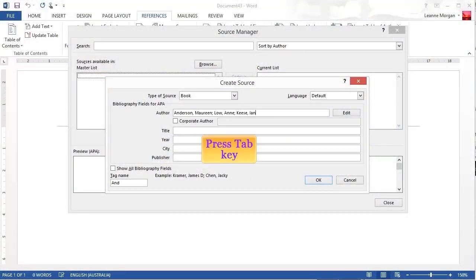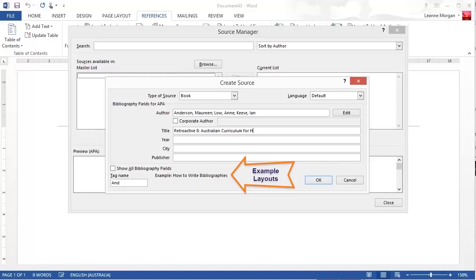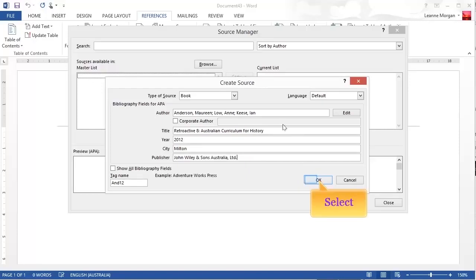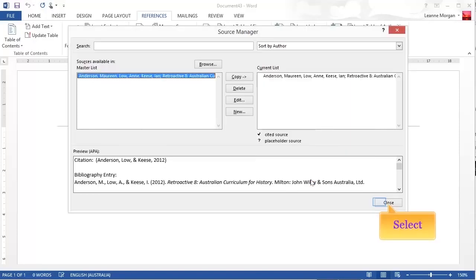Ultimately, it is the author's surname and first initial only that will appear in your reference list. Note that there are examples for how to set out each field provided at the bottom of the form. You must complete the form with details of the book title, year of publication, location, and publisher. Click OK, then Close. Continue to add each reference in this way as you complete your assignment.